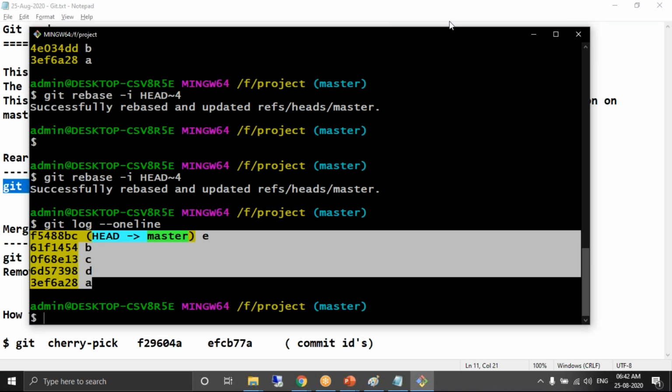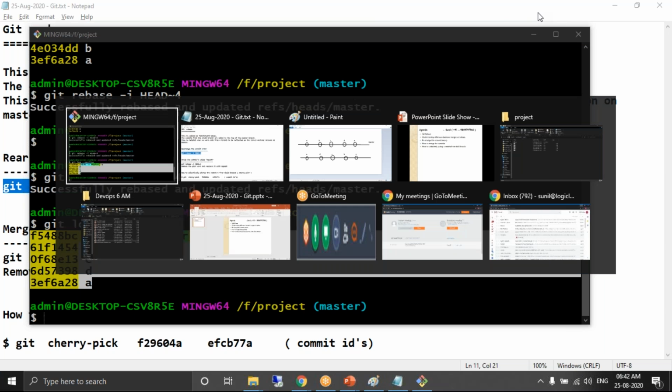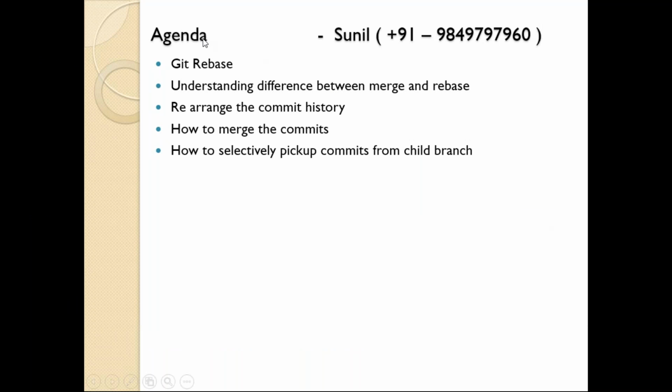So are you able to change the order? Have you successfully changed the order, Gopi? You have done it by using the concept of rebase, second functionality. Yes, got it, Gopi? What is the first functionality? The first functionality is getting the commits from the child branch and adding them as the latest commits of the master. That's the first functionality. Second functionality of rebase is changing the order of the commits. You're able to do it by using the concept of rebase. So you also know how we can rearrange the commit history.